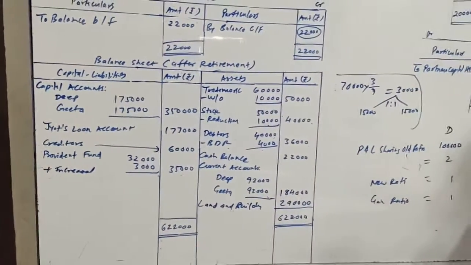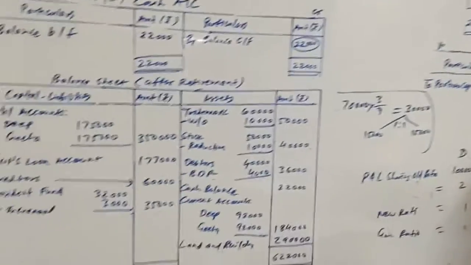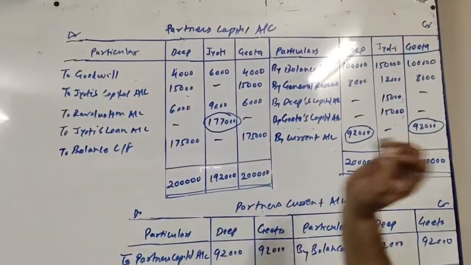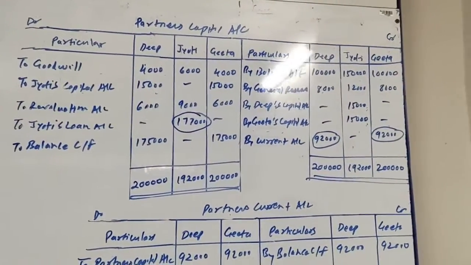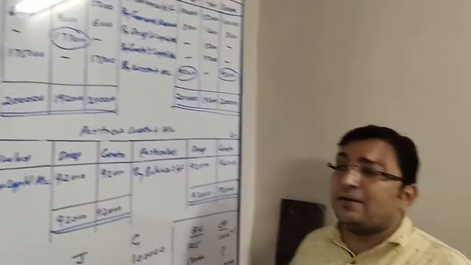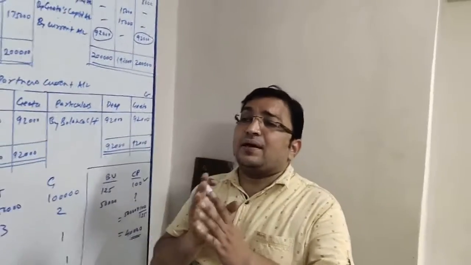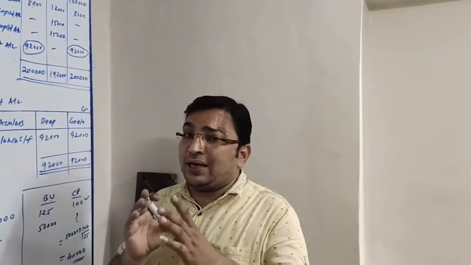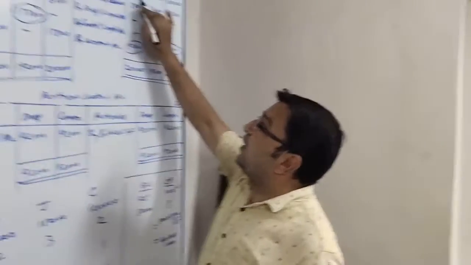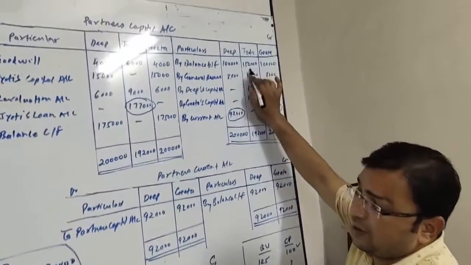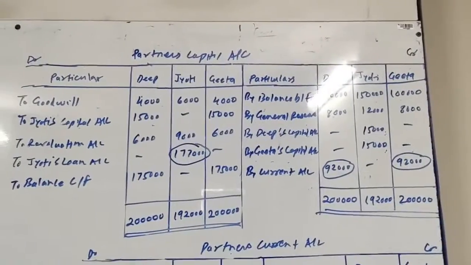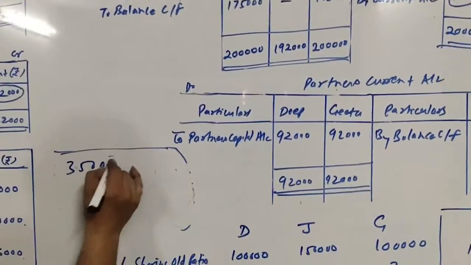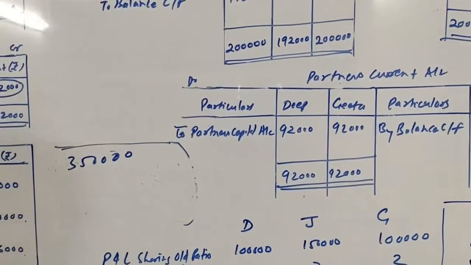Next thing we have to do here, we have to maintain their old capital. New capital is to be maintained as the total capital of the old firm. It is given that the continuing partners will maintain their capital equal to the old capital of the firm, and that too in gain ratio. So friends, we can see that the old capital was rupees 3,50,000. Now 3,50,000 was the old capital, and the same capital they have to maintain here.